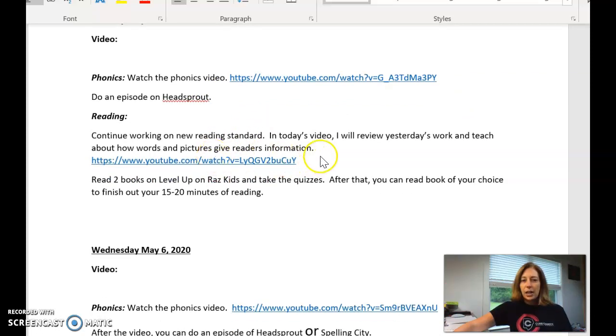In reading, you're going to continue reading and working on that same standard that we started yesterday, learning about how not only words but also pictures give you information. The reading video is right here. It will go over the answers from yesterday's assignment and give you a new assignment for today.